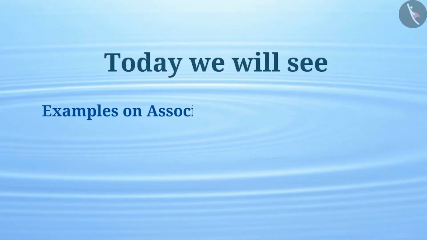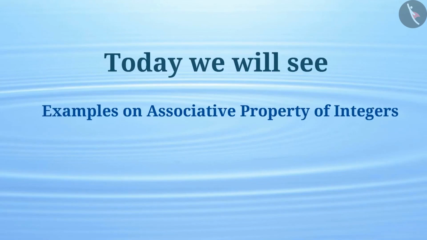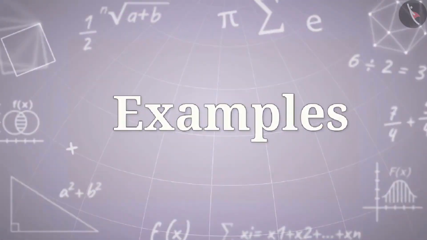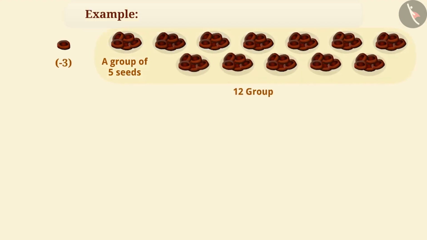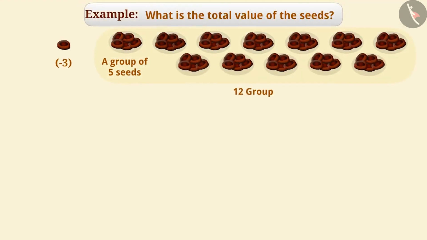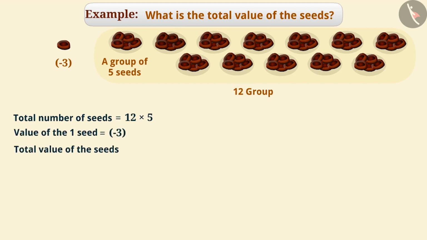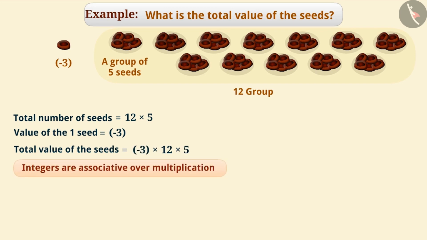Today we will see examples on associative property of integers. Let's consider the value of each tamarind seed as -3. If we make 12 groups of 5 seeds each, then what is the total value of the seeds? Here 12 groups of 5 seeds each are formed. The total number of seeds can be found by finding the value of 12 multiplied by 5. The value of each seed is -3. To find the total value of the seeds, we need to multiply 12 multiplied by 5 with -3. Since integers are associative over multiplication, we can group the numbers in any order to multiply them.